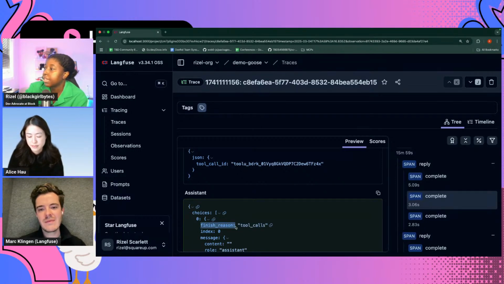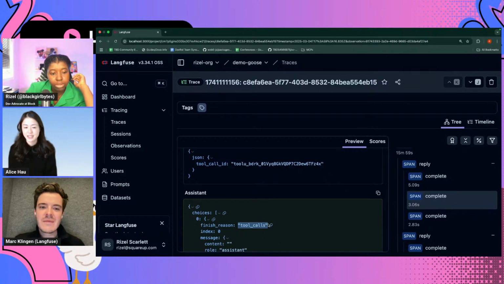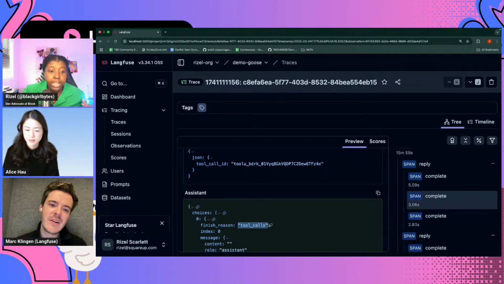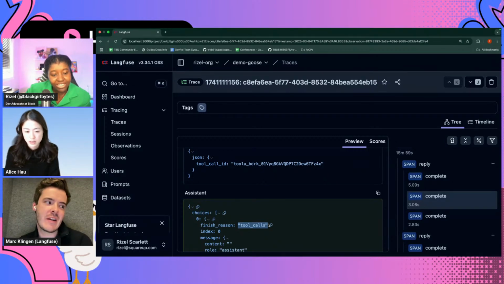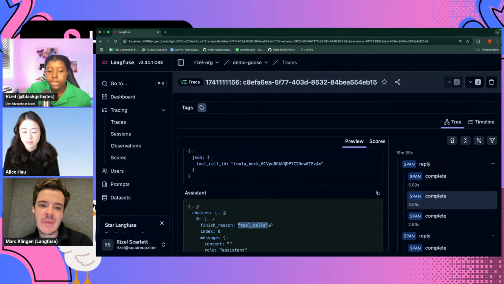And I think I was talking about this area where it says finish reason, and this one says tool calls, but I don't know. You might know. Yeah, not totally sure about that either. I guess the reason there might just be that it decided it wanted to generate the tool calls in that message rather than additional text content. Okay, cool. And also, Goose is very much model agnostic, so I would assume a lot of these logs are model dependent and not necessarily something that Goose actually picks up on. Okay, that's good to know.